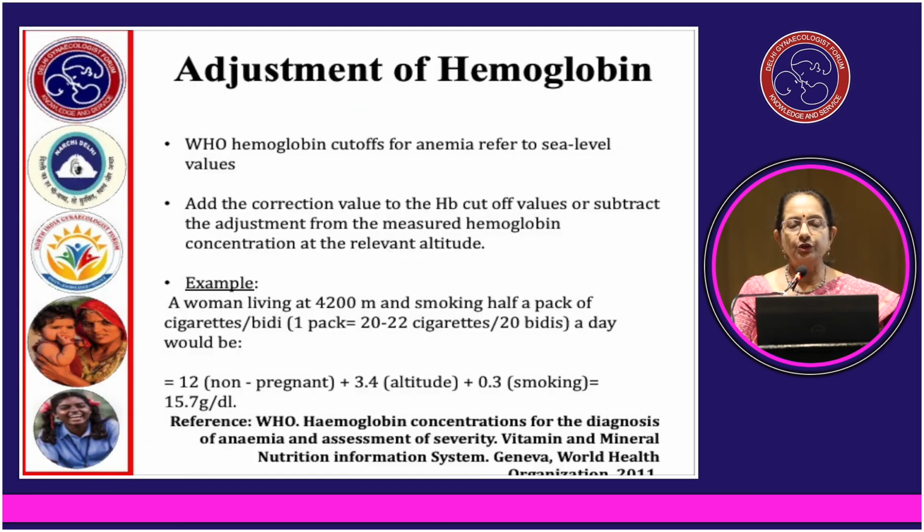Adjustment of hemoglobin: WHO hemoglobin cutoffs for anemia refer to sea level values. Add the correction value to the hemoglobin cutoff values, or subtract the adjustment from the measured hemoglobin concentration at the relevant altitude. For example, a woman living at 4,200 meters and smoking half a pack of cigarettes, which is almost 20 to 22 cigarettes per day: we take 12 as the ideal hemoglobin, add 3.4 for altitude and add 0.3 for smoking. That makes it 15.7 grams of hemoglobin.